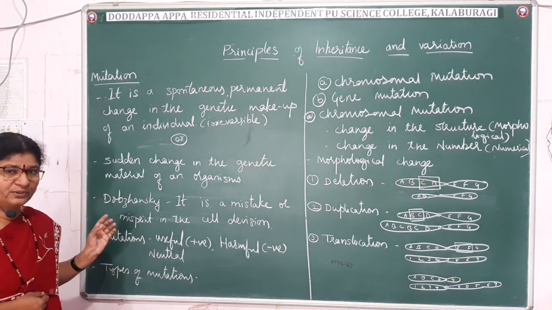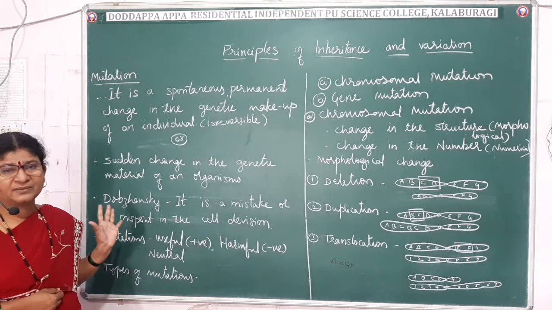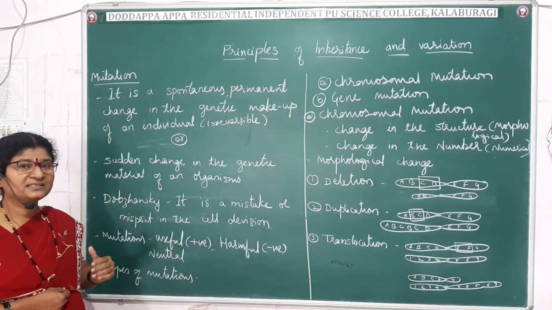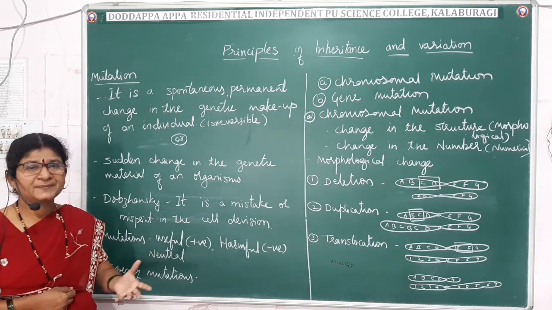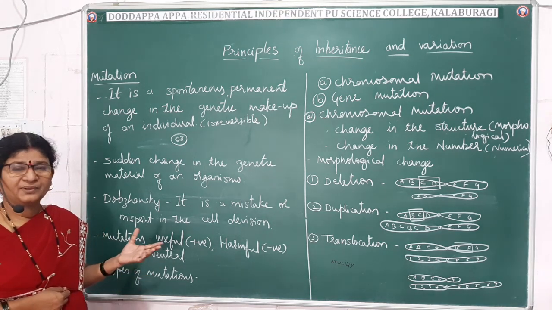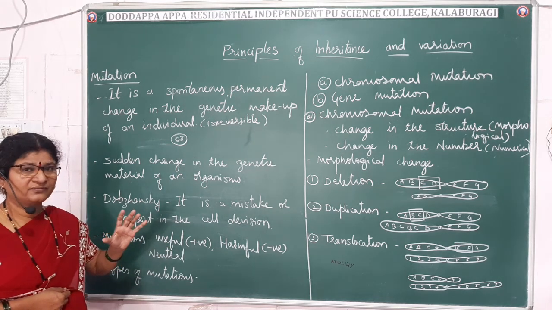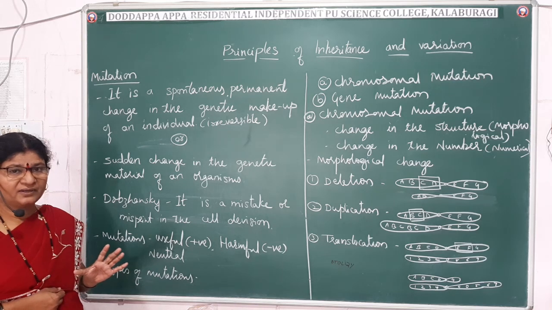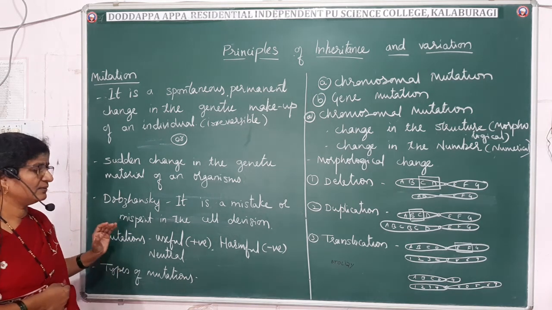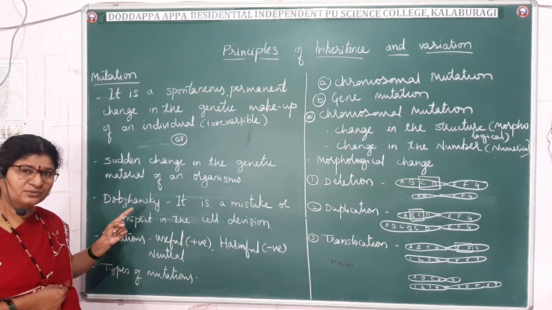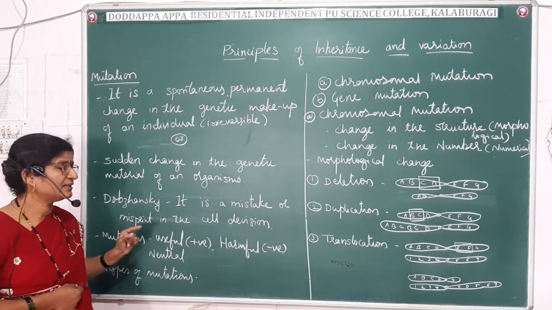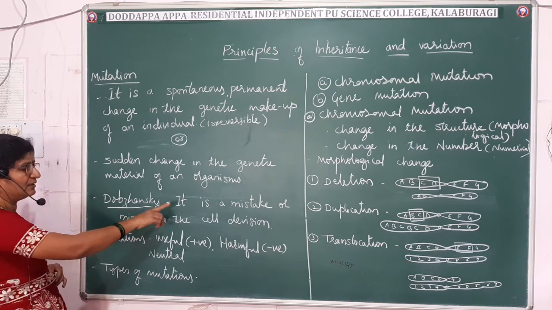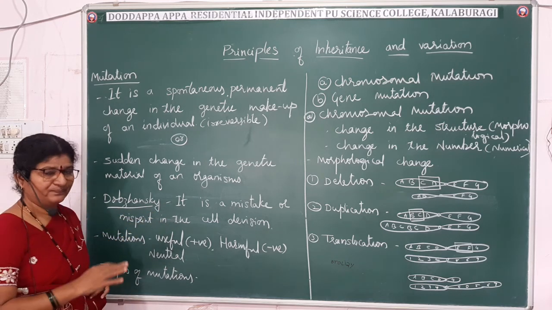So what do you mean by mutation? Change in the genetic material. A very simple definition. Fine. And this change in the genetic material is expressed by the organism. Maybe the change will occur in the physical and chemical constitution of an organism. Fine. And the main change will occur in the chromosome or the gene. So first let us see how the mutations will be. Dobzhansky, you have to remember that he said mistake in the cell division.